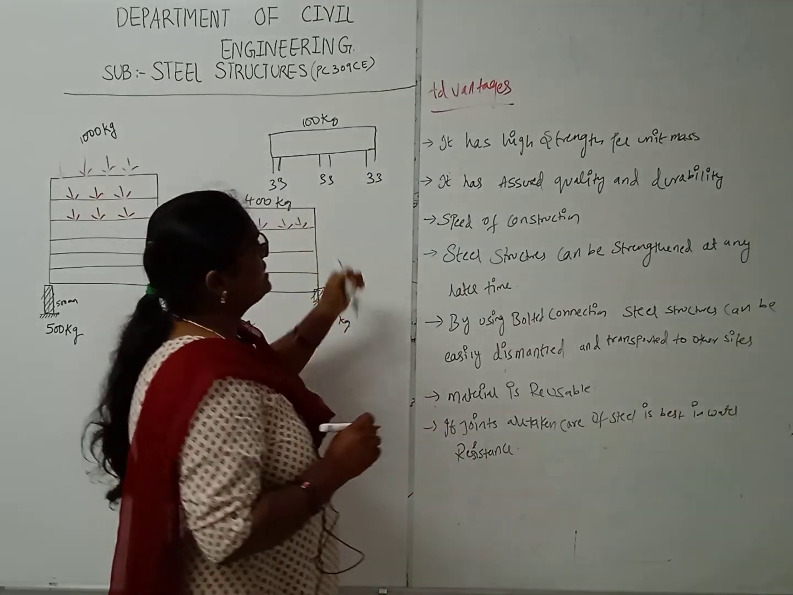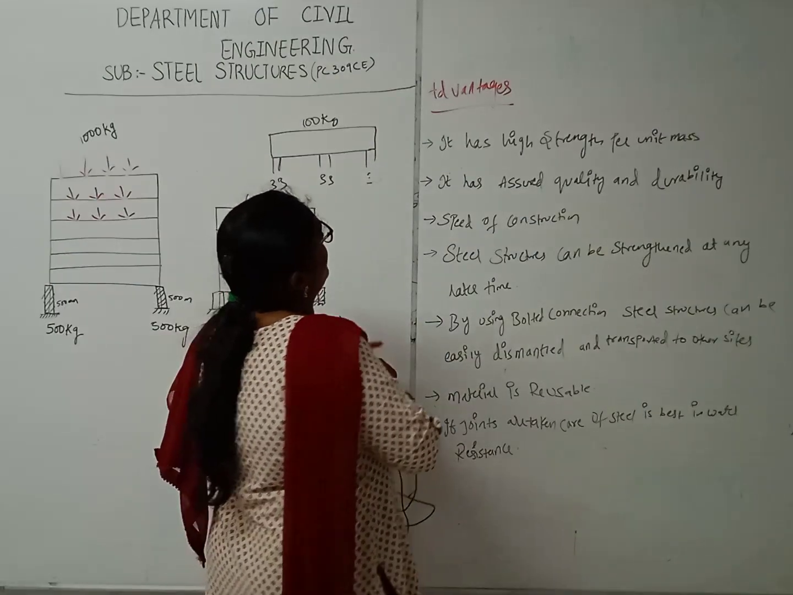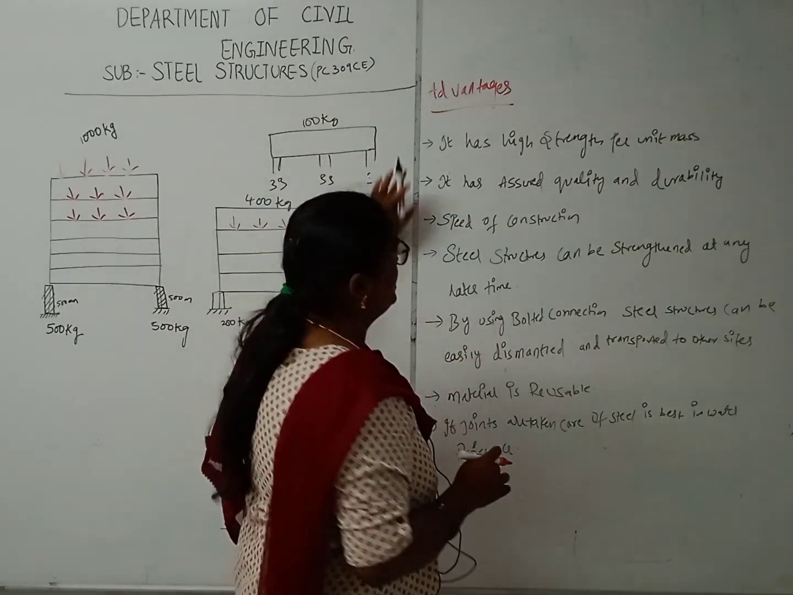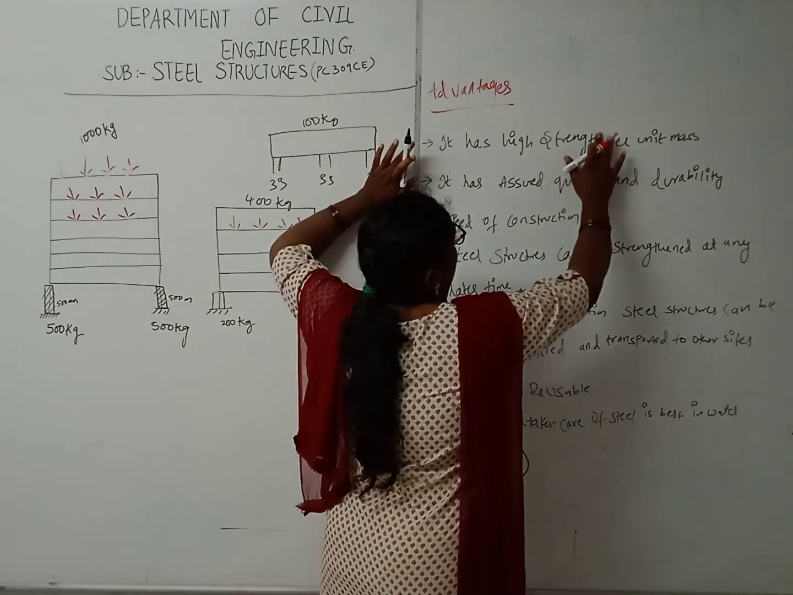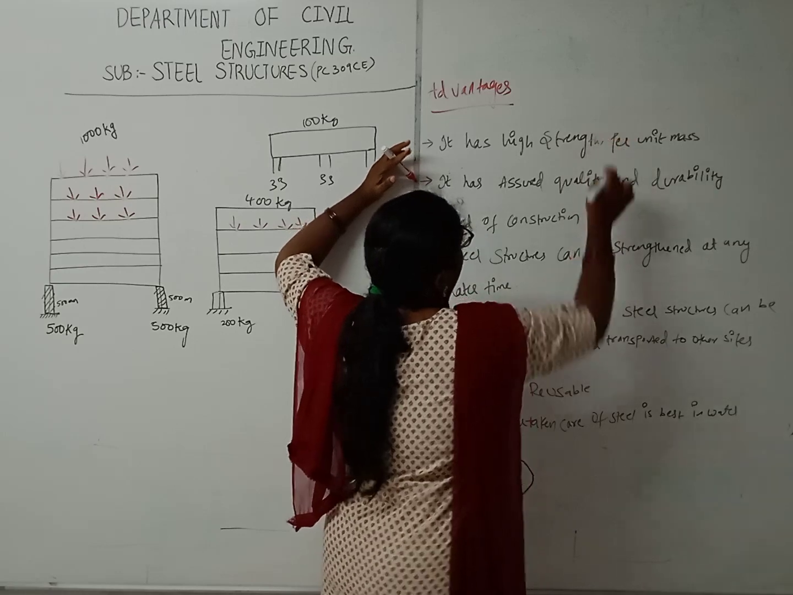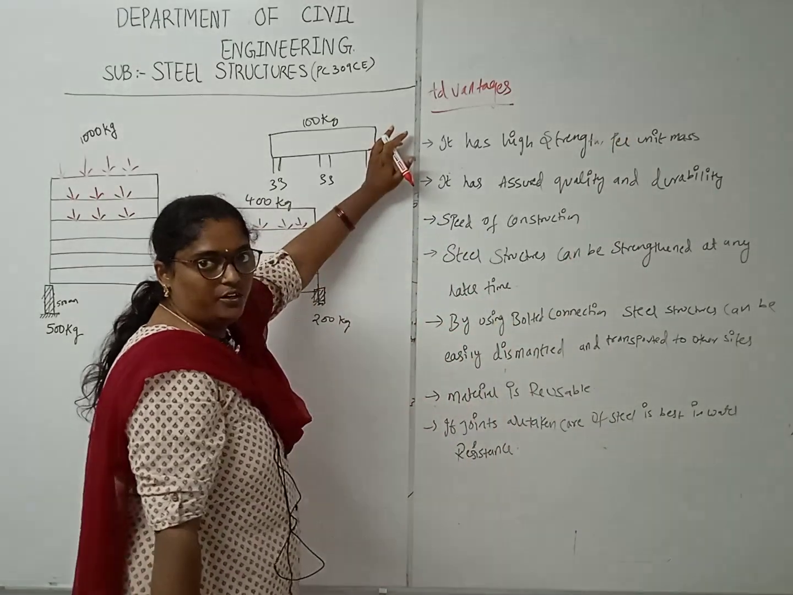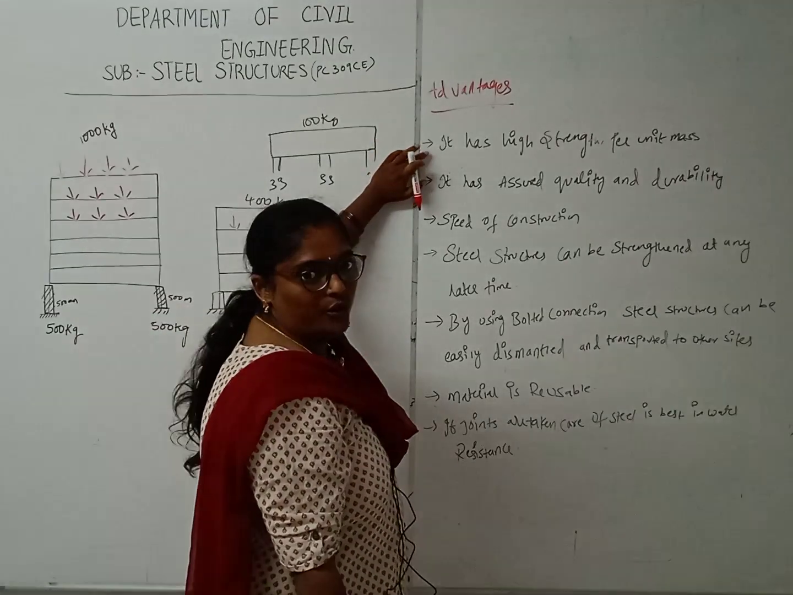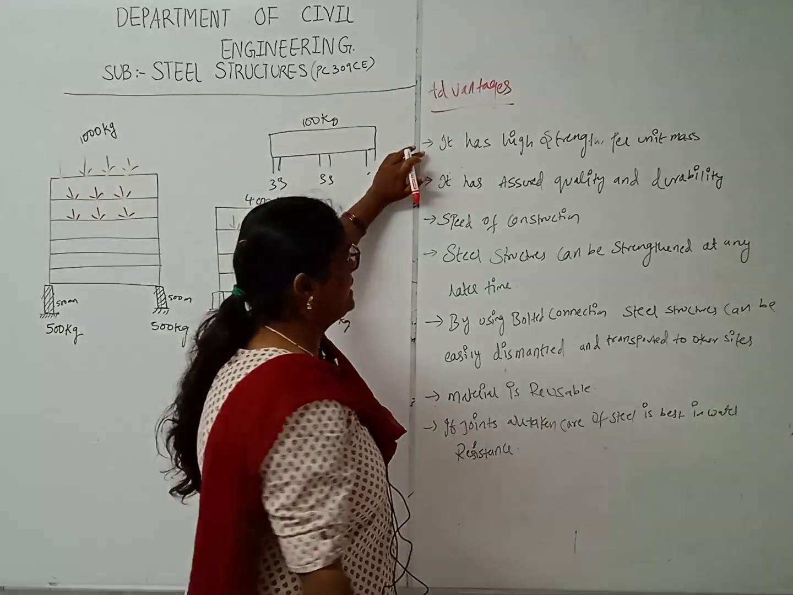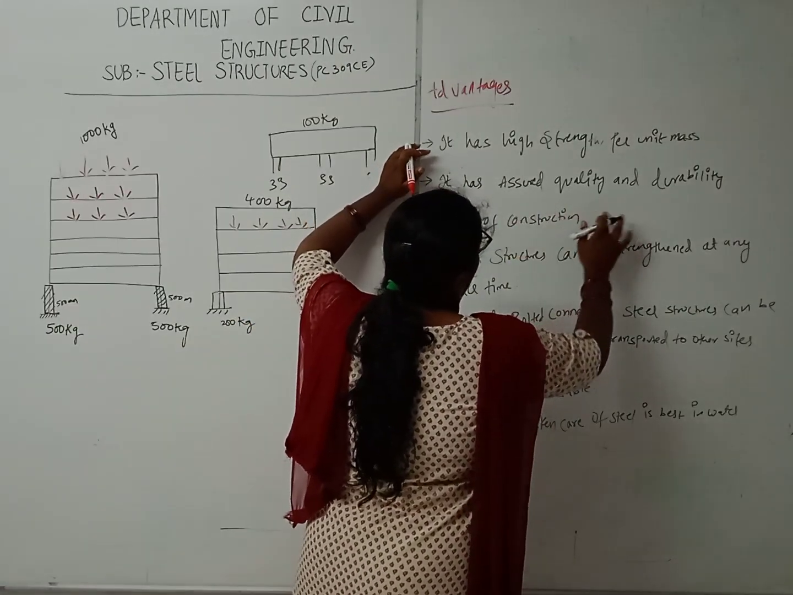Right, next we will study the advantages. Here, the first one is that it has a high strength per unit mass. So when you compare steel with concrete, the modulus of elasticity is more, about 8 times that of concrete. Right, next one, it has assured quality and durability.